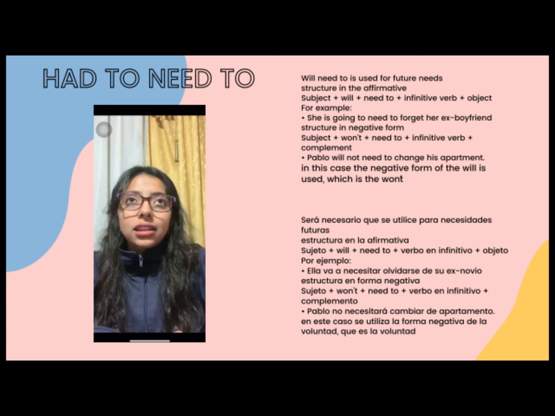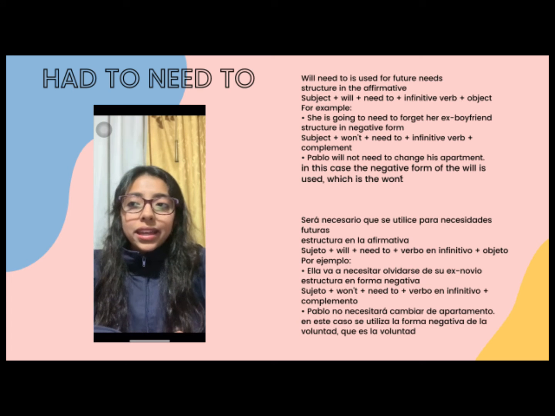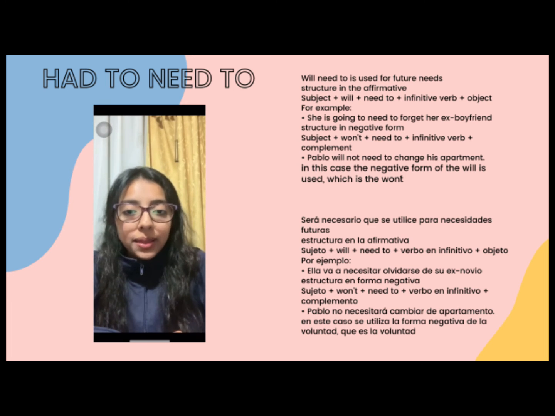The structure in a negative form is subject plus won't plus need to plus complement. For example, Pablo won't need to change apartment. In this case, the negative form of will is used, which is won't.